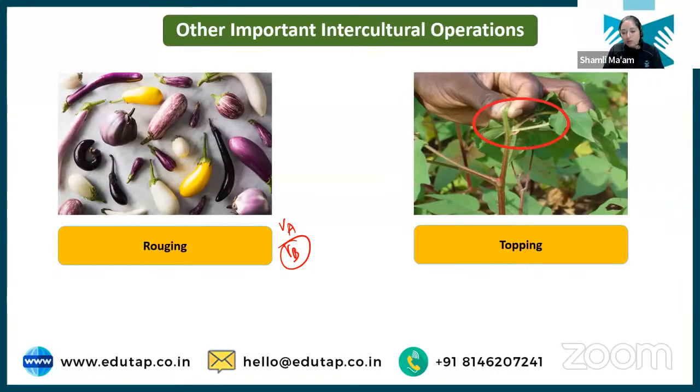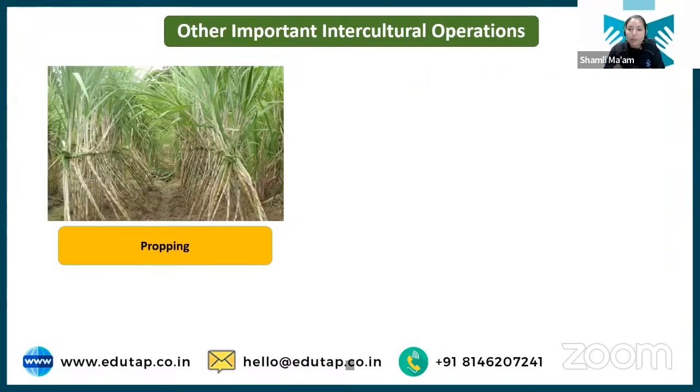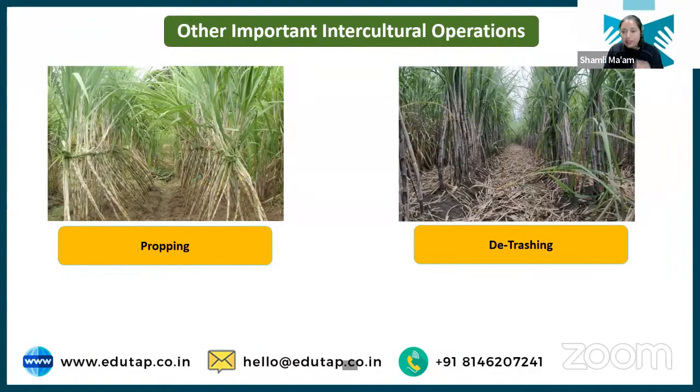So that is known as topping. Okay? And next is propping. So students, in sugarcane especially, these two things happen: propping and detrashing. Propping is basically when we tie the bundle of sugarcane.